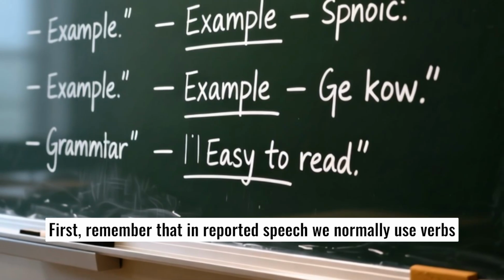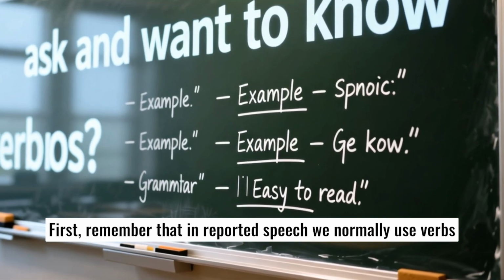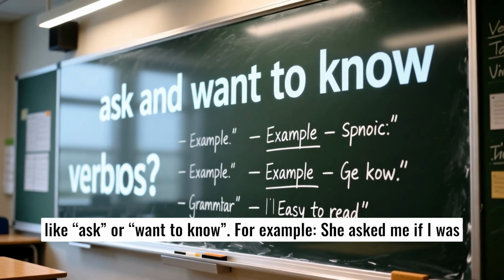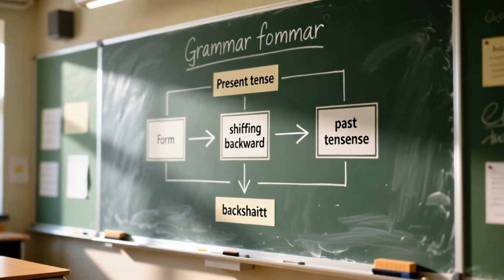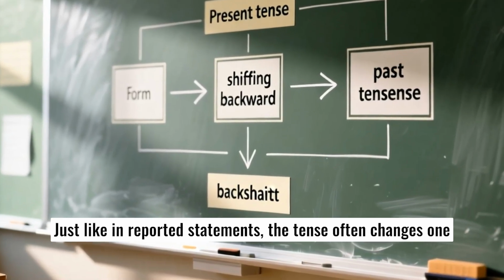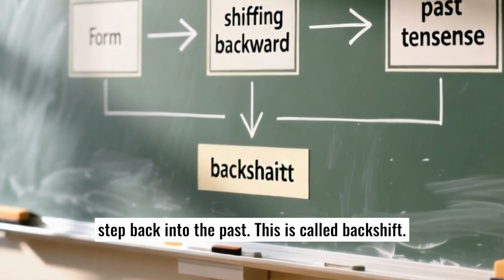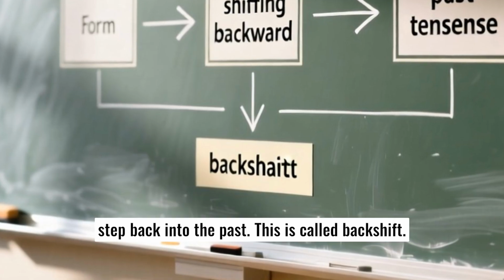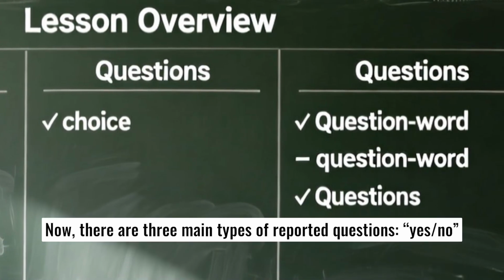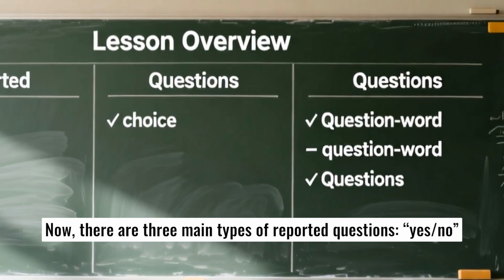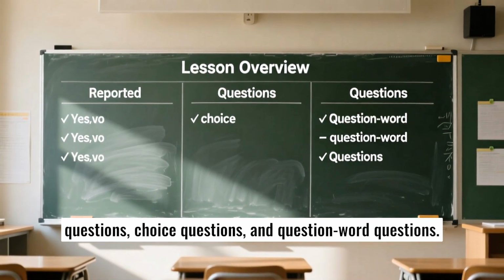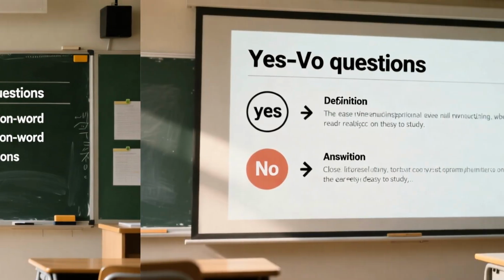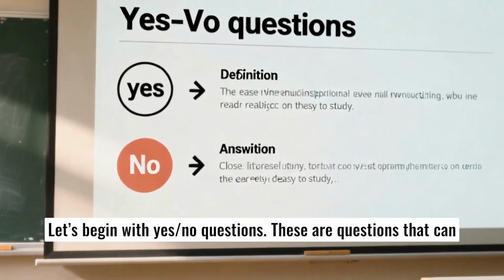First, remember that in reported speech, we normally use verbs like ask or want to know. For example, she asked me if I was tired, or he wanted to know where I lived. Just like in reported statements, the tense often changes one step back into the past. This is called backshift. Now, there are three main types of reported questions: yes/no questions, choice questions, and question word questions. Let's begin with yes/no questions.